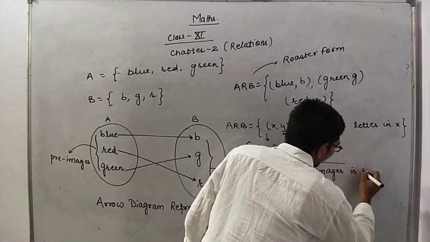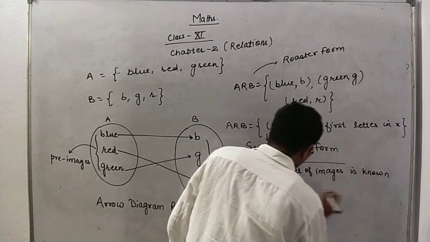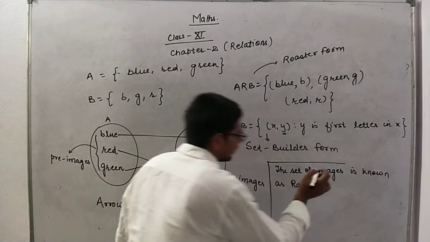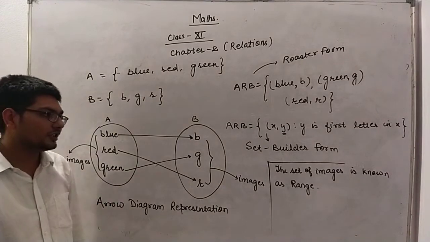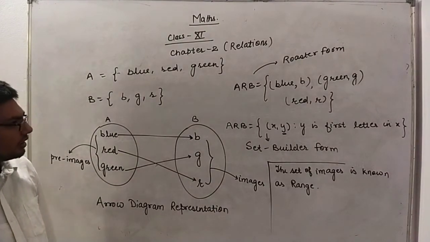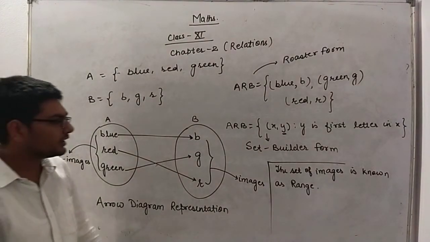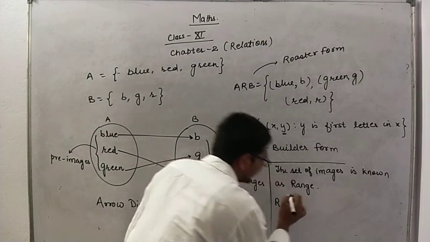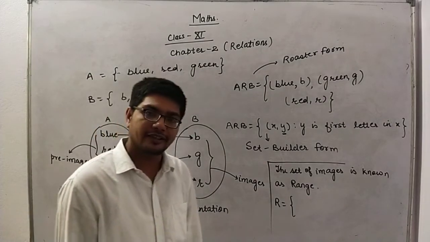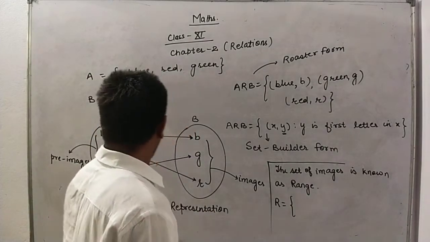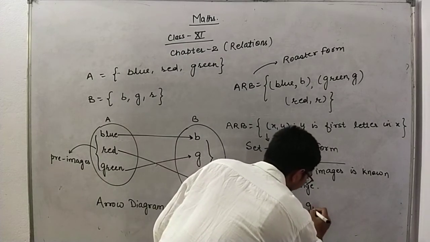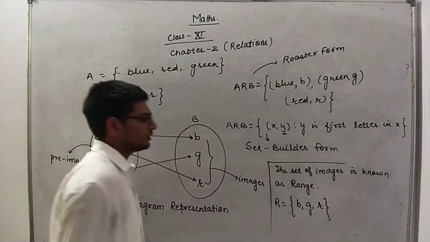So the set of images is known as range. What do we call it? We call it range of the relation. Here the relation written like this, its range is the set of the elements which are images. Sorry, it's B, comma G, comma R. So this is the range.